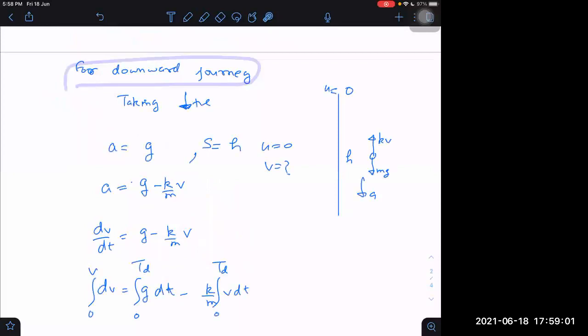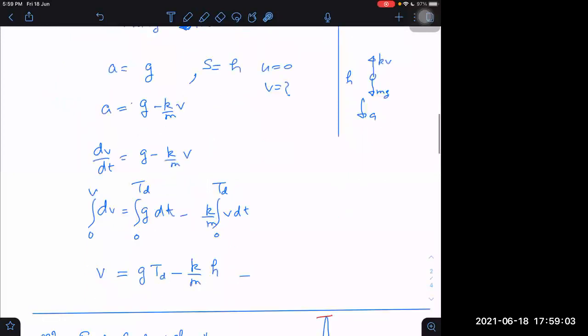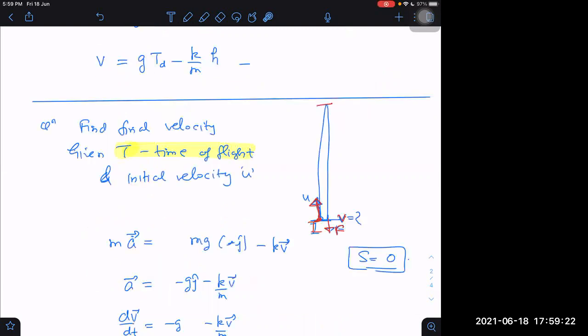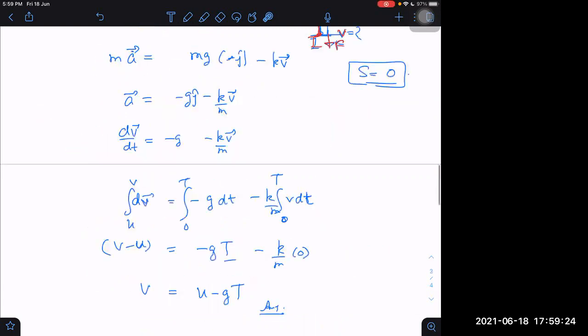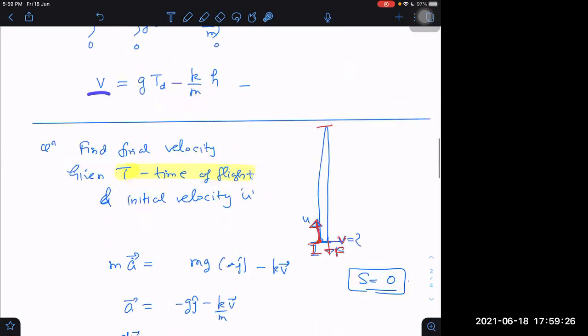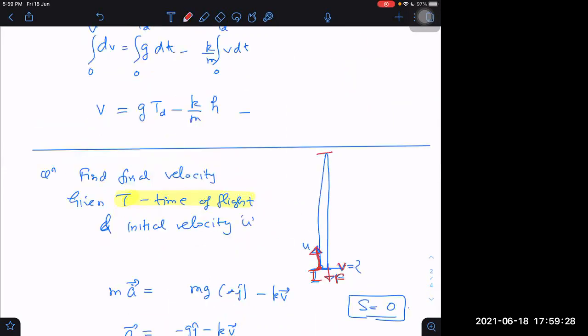For the downward journey, I tried to answer something, but I found that even if I give you time of descent, we can't get v. Can we get v even if I give you time of descent? No. We can't get v, right? Because there are two unknowns. V is unknown and t is unknown. But then I told you that v is very easy to obtain. We can get v this way if the total time is given. They should give us total time. Okay, then we can get it.